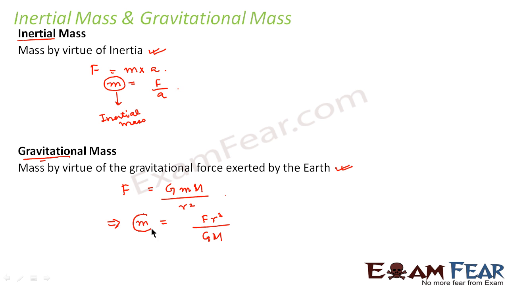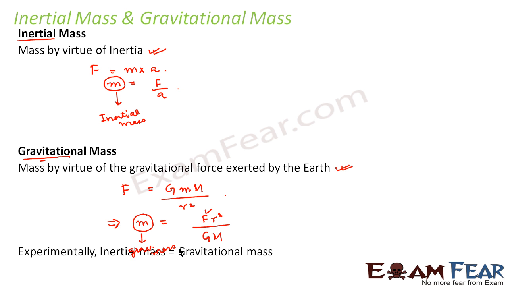So this mass of the object due to the gravitational force exerted by the earth is nothing but the gravitational mass. I hope you understood how inertial mass is physically different from gravitational mass.